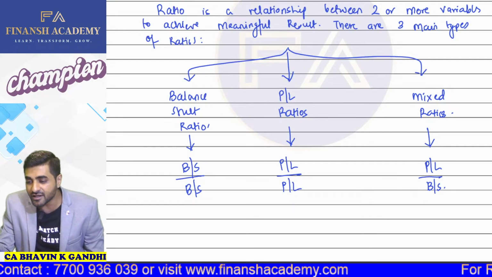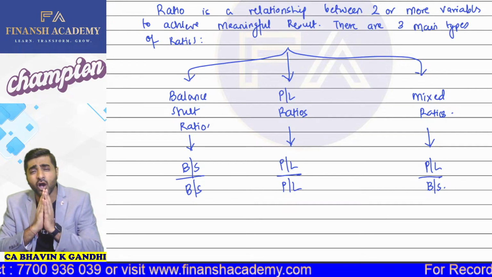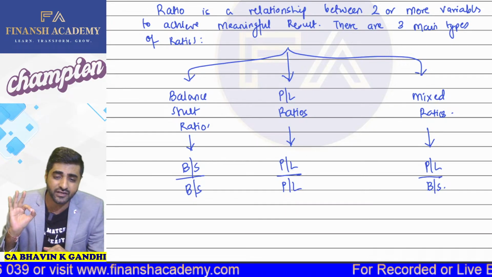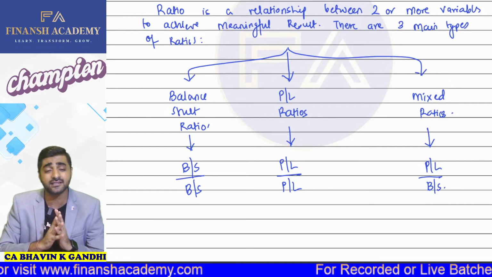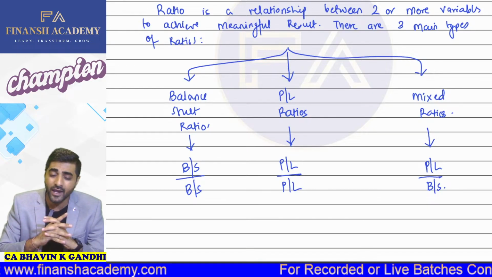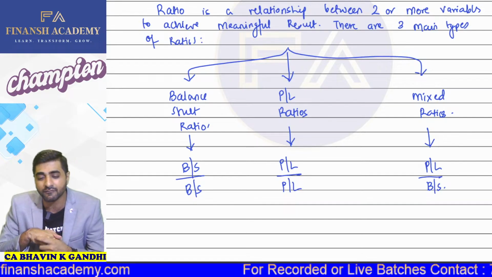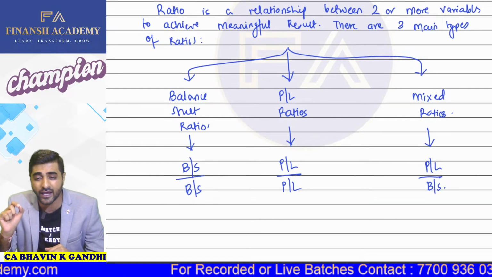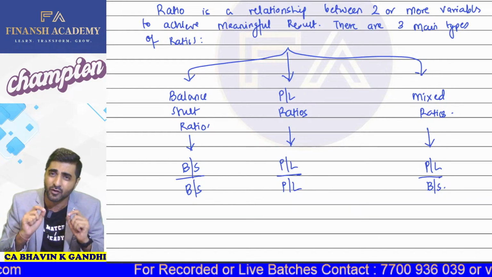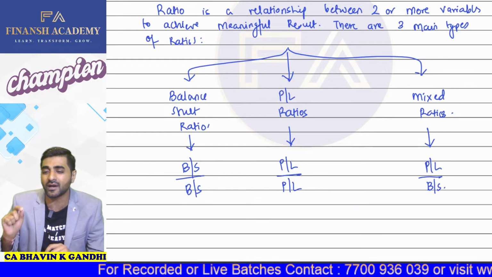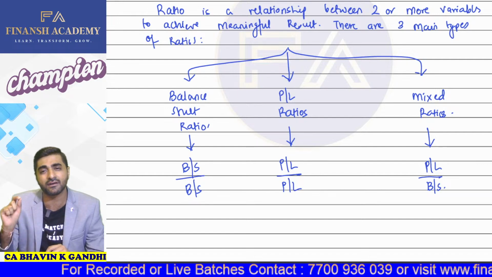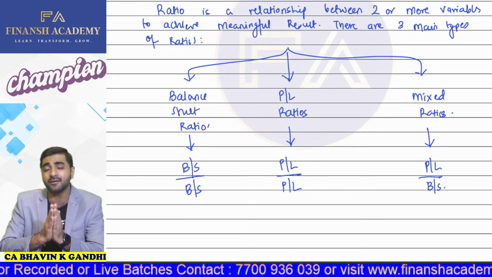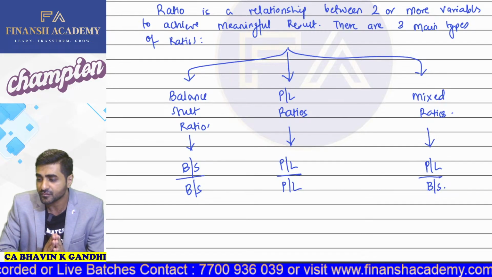Okay. So my dear students, how many main types of ratios do we have? We have three main types of ratios. The first one, we call it a balance sheet ratio, where the numerator and denominator both will come from your balance sheet. Second one, we call it a P&L ratio, where your numerator and denominator both will come from your P&L. And the third one is your mixed ratio, where your numerator will come from P&L and your denominator will come from your balance sheet. So these are your three main sets of ratios.